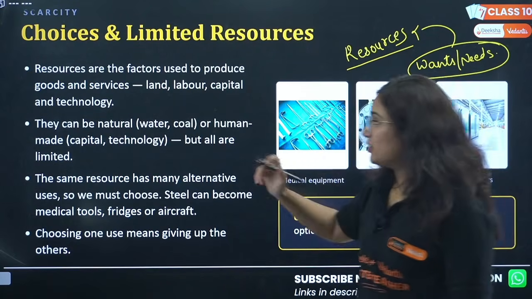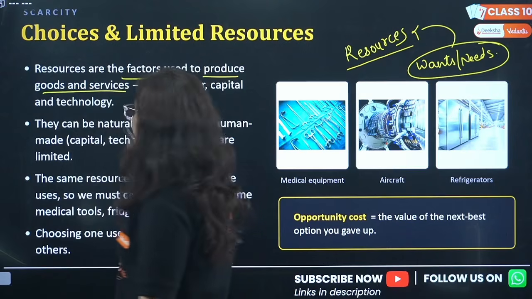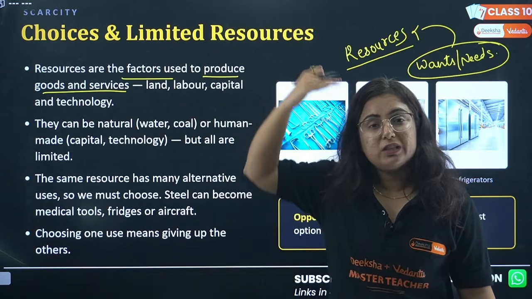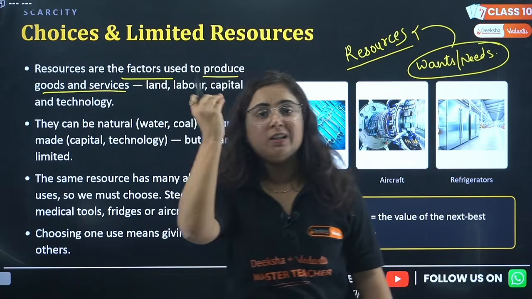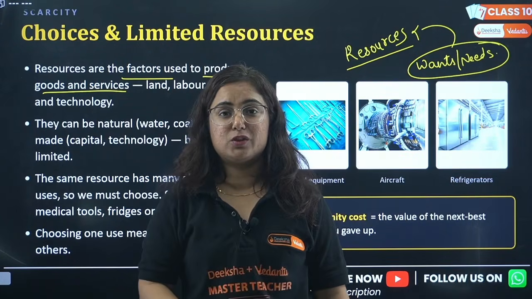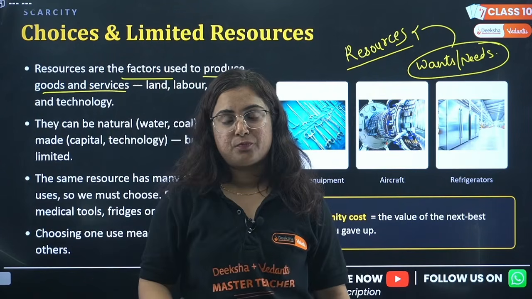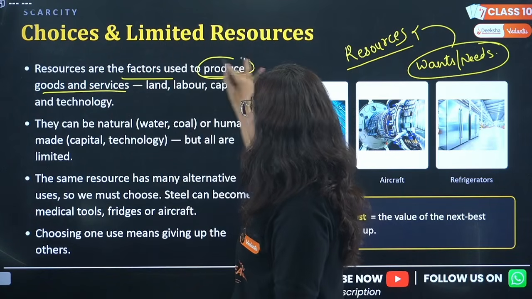Right? Pay attention to that. Beta, resources are the factors used to produce goods and services. I am telling you small examples, but we have to gradually go to the nation. We have to talk about larger scale, because economics is not the study of only a single individual. It is the study of the country's market share. Getting my point? So resources are the factors used to produce goods and services.